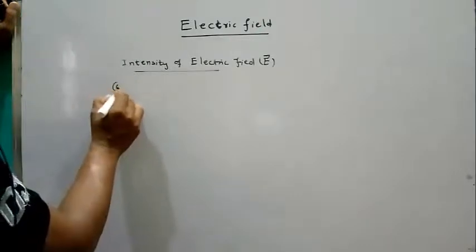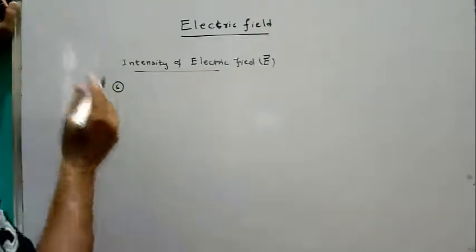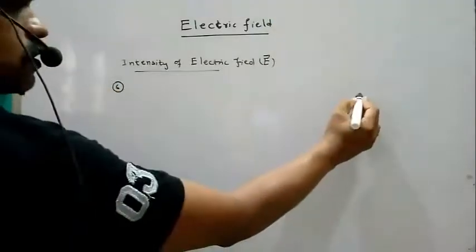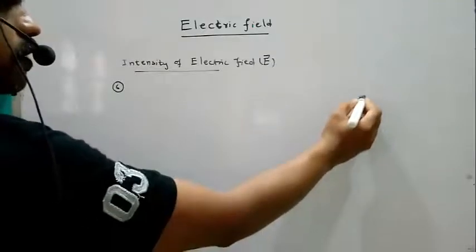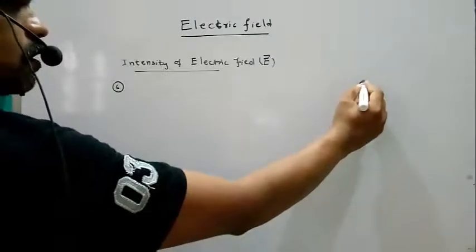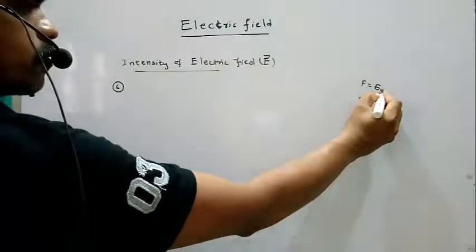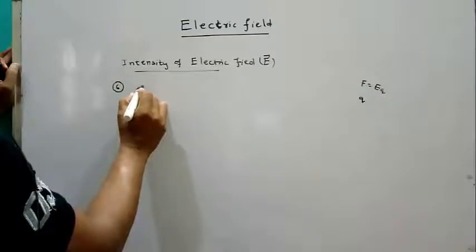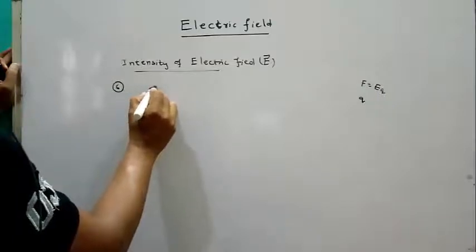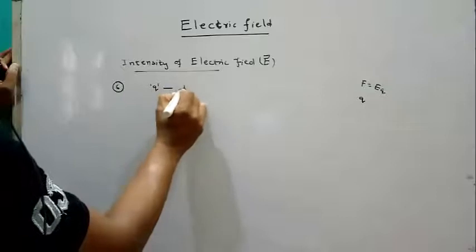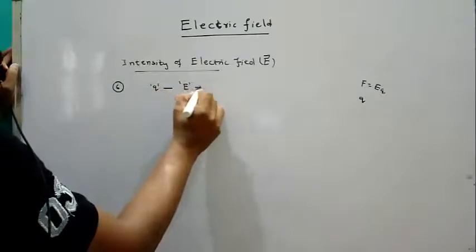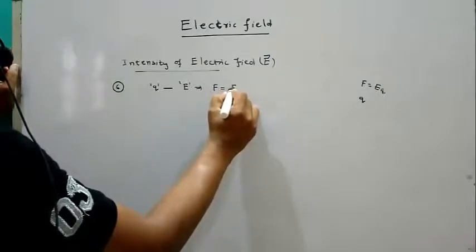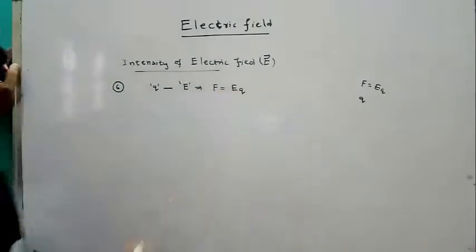Now the sixth point. If a charge is placed in an electric field, the force experienced is F equal to EQ. Then the acceleration of the particle: the charge Q is in electric field E. The force on the point charge is F equal to EQ.